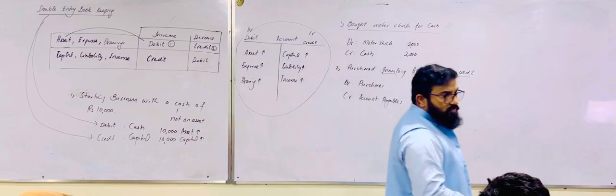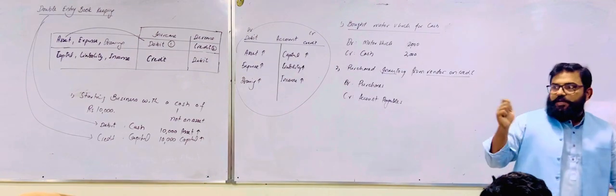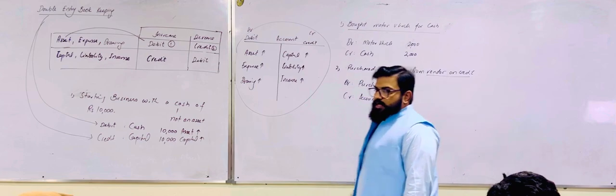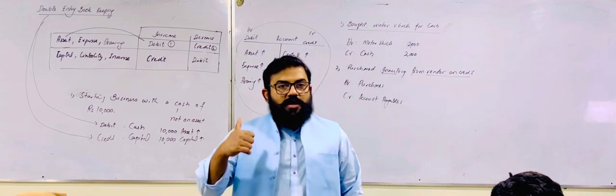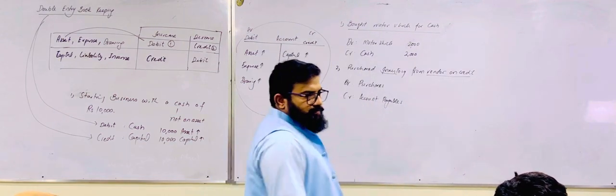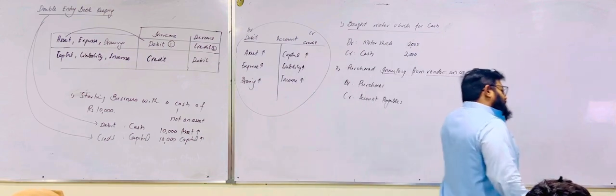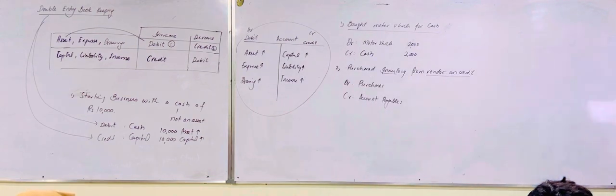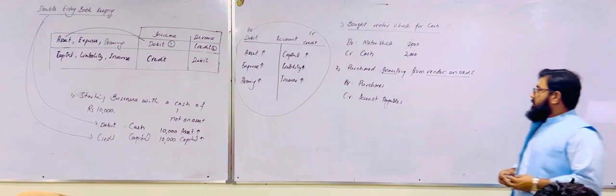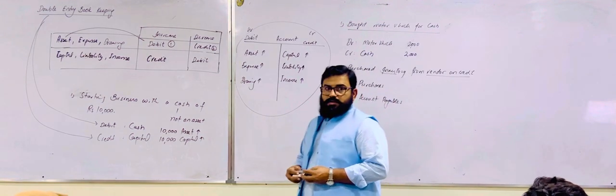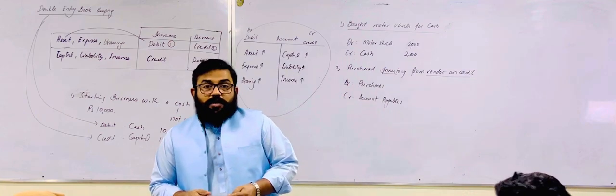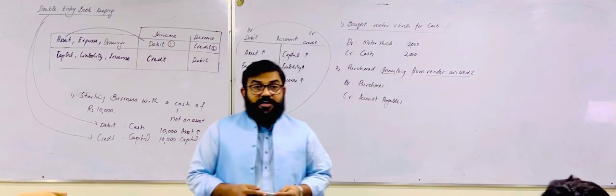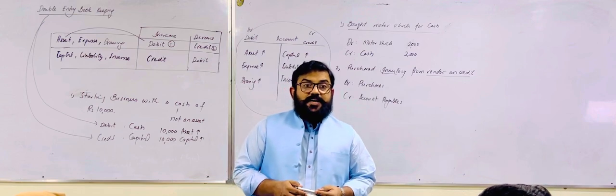So now we need to learn whether this purchases account has the nature of expense or asset. Purchases is asset or purchases is expense? Now tell me. Purchases is asset. Purchases is part of the trading section. So then it will be asset or expense?